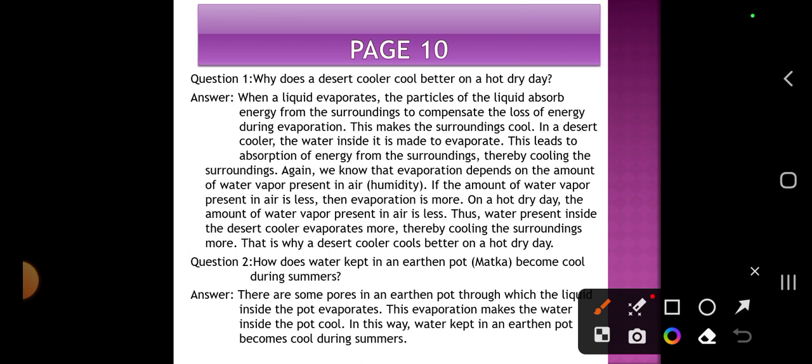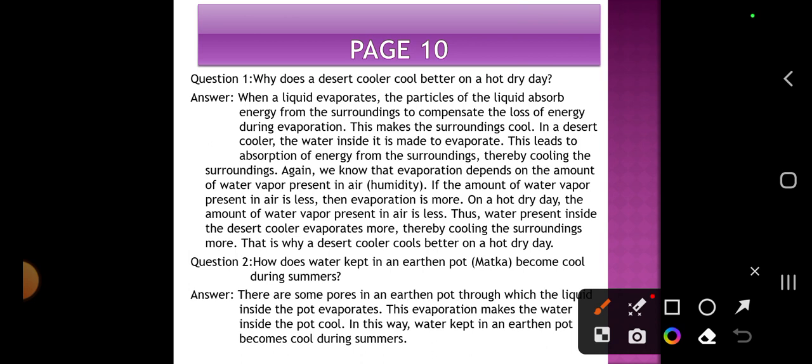Similarly, this energy is a universal thing which all the particles and surroundings have. So when a liquid evaporates, the particles of the liquid absorb the energy from the surroundings to compensate the loss of energy during evaporation. This makes the surroundings cool.